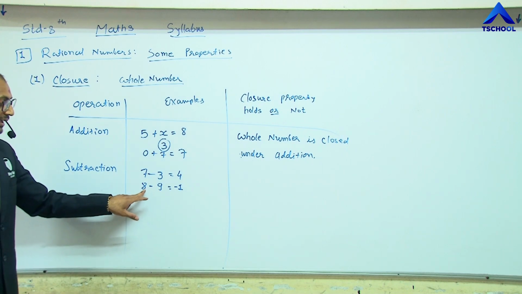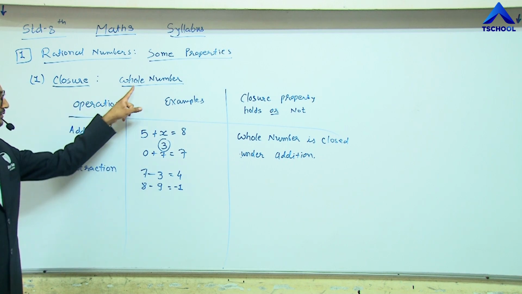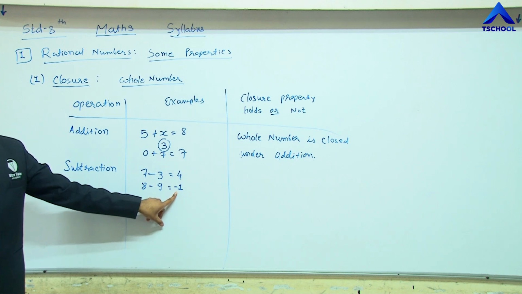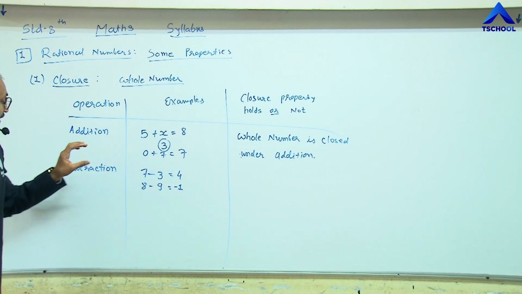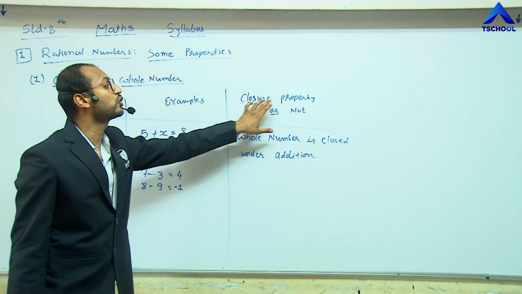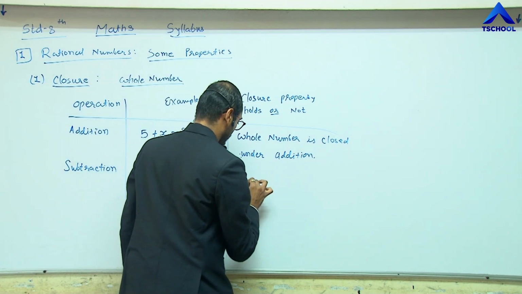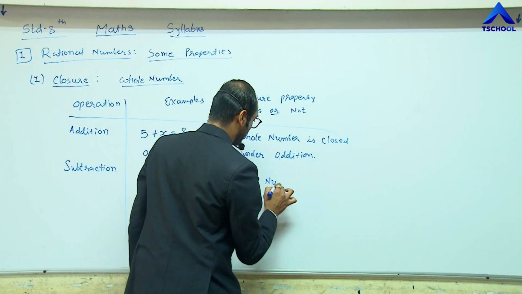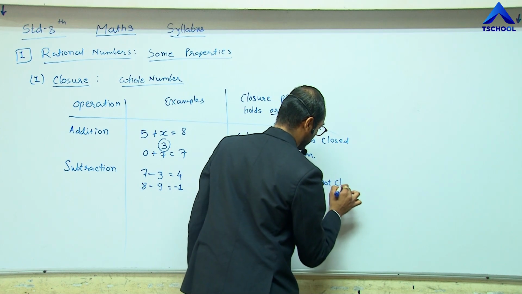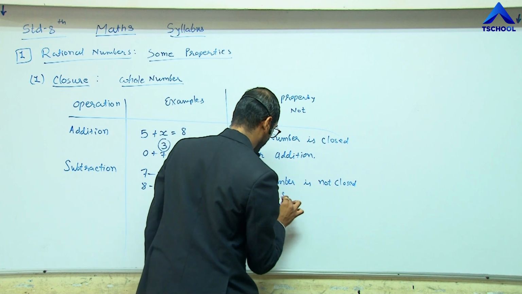See here, 8 and 9 are both included in whole numbers, but the result is an integer. So subtraction in whole numbers does not hold this closure property. Hence we should write whole number is not closed under subtraction.